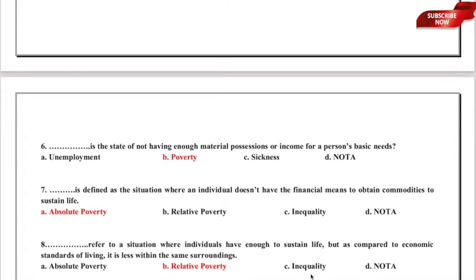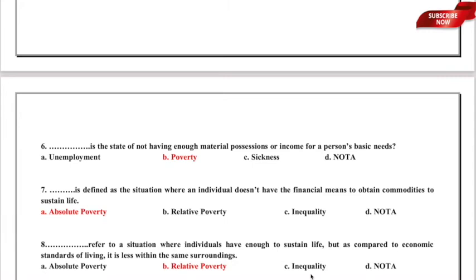Individual B is good enough, he has financial as well as other capabilities, and individual A has enough financial capabilities to sustain a life. But when you compare person A and B within the same economic system, the standard of living of B is obviously going to be really high as compared to A. So, here I am talking about something in a relative sense. That means I am relating the standard of living of person B with person A. Okay. So, here we are looking at a relative concept.